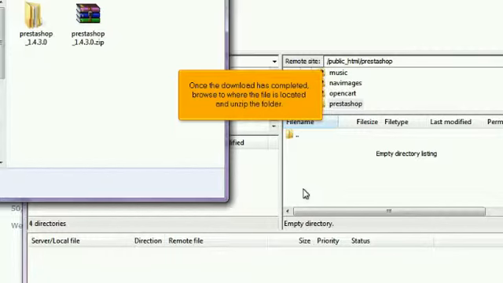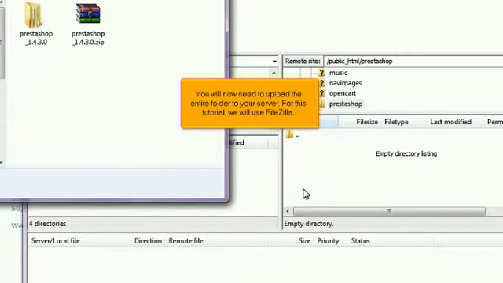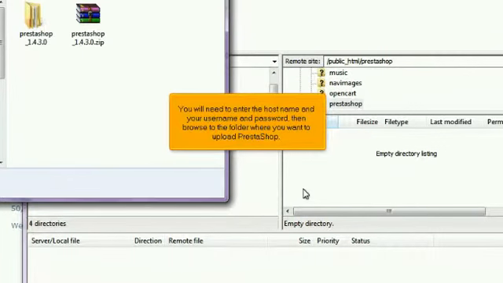Once the download has completed, browse to where the file is located and unzip the folder. You will now need to upload the entire folder to your server. For this tutorial, we will use FileZilla. You will need to enter the hostname and your username and password, then browse to the folder where you want to upload PrestaShop.